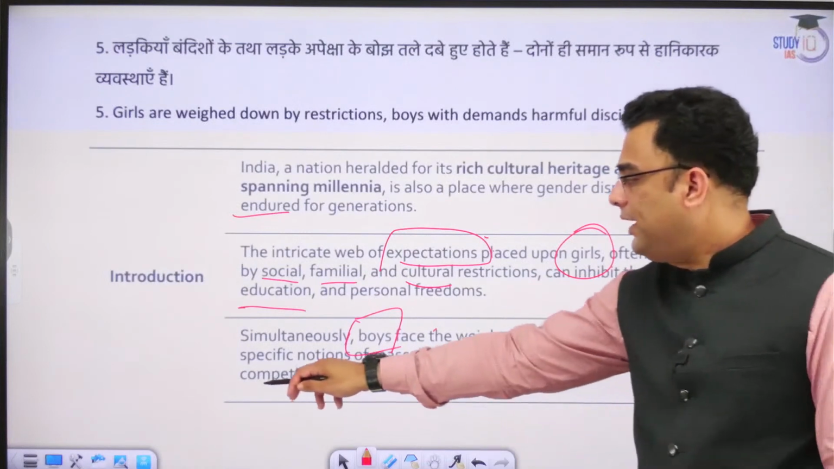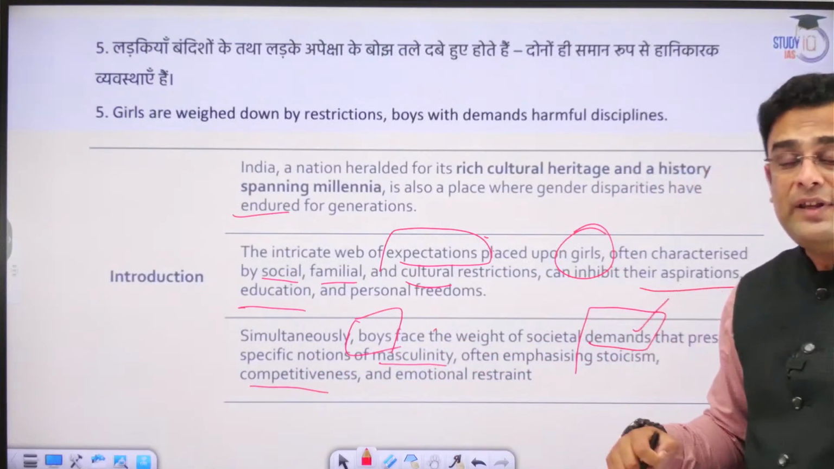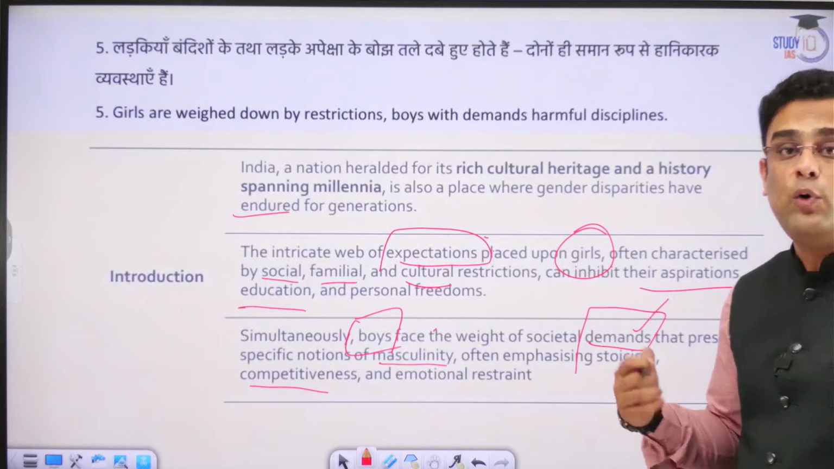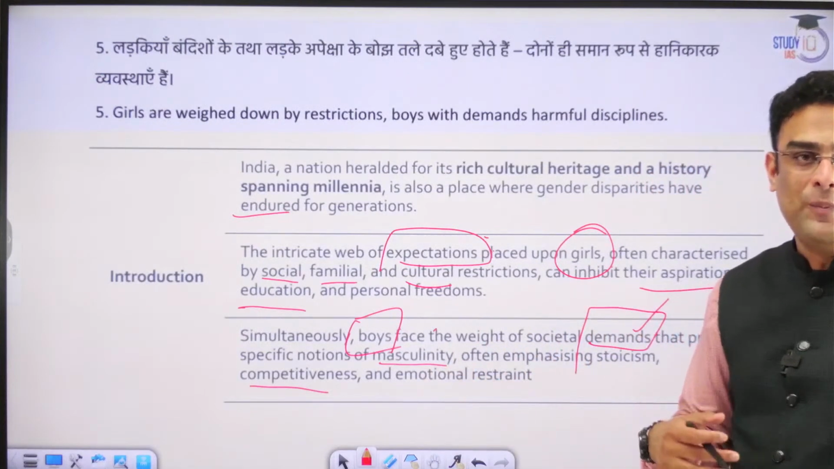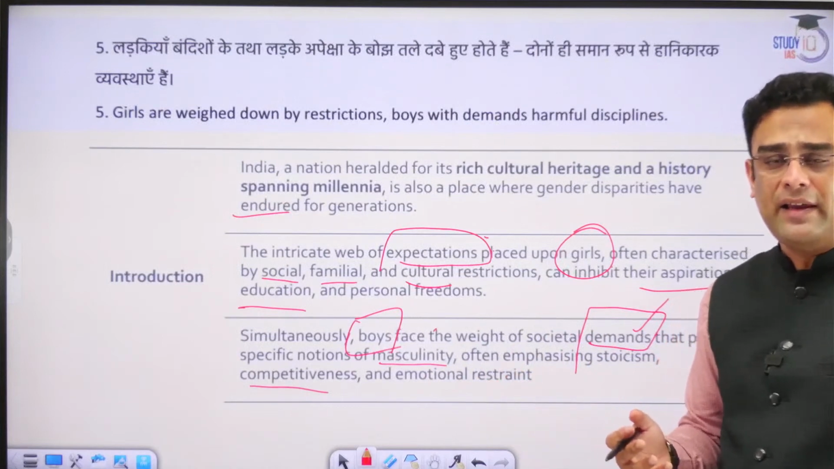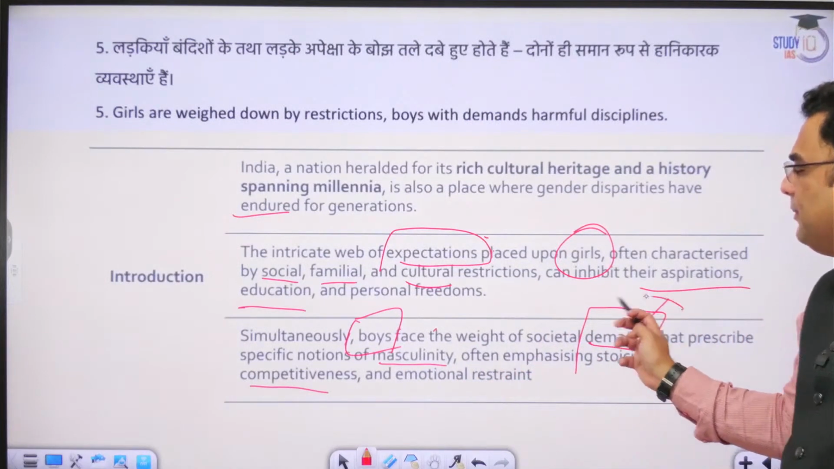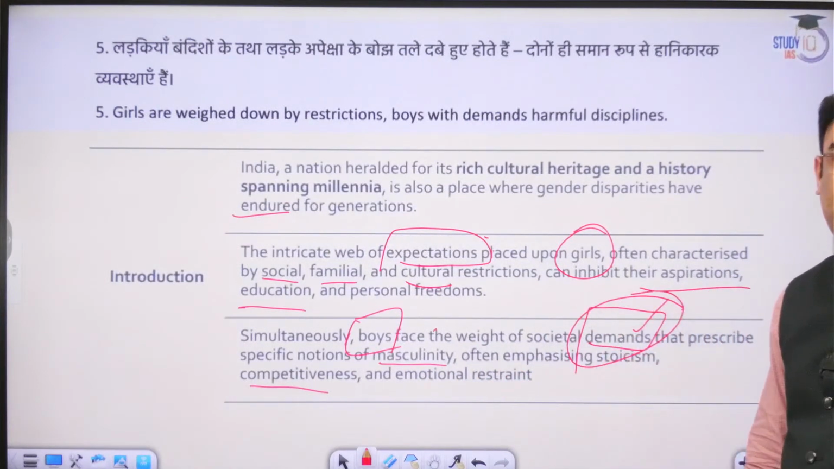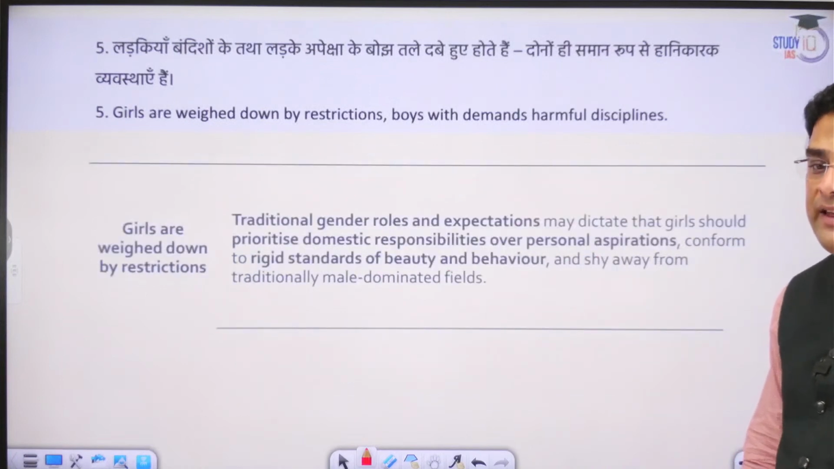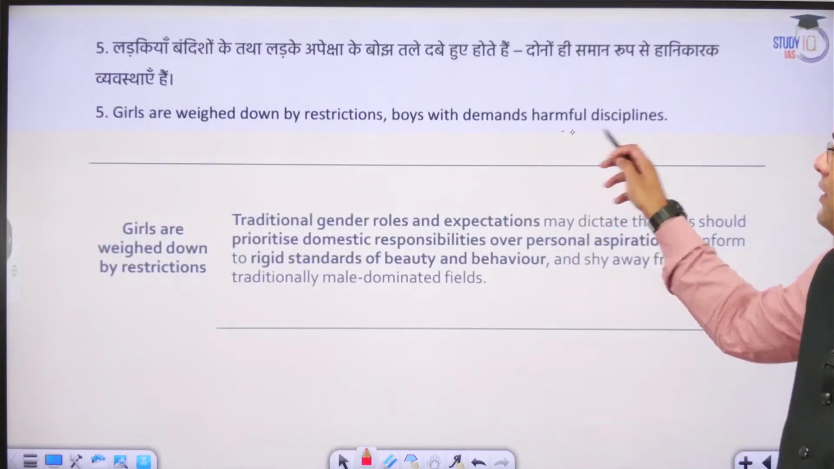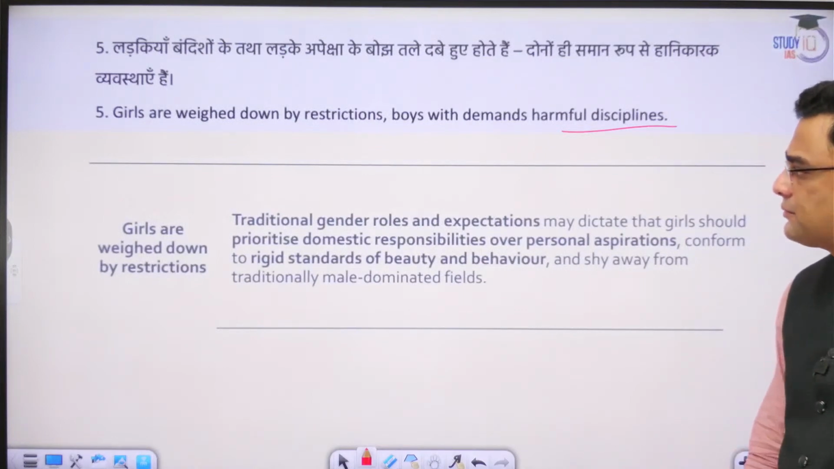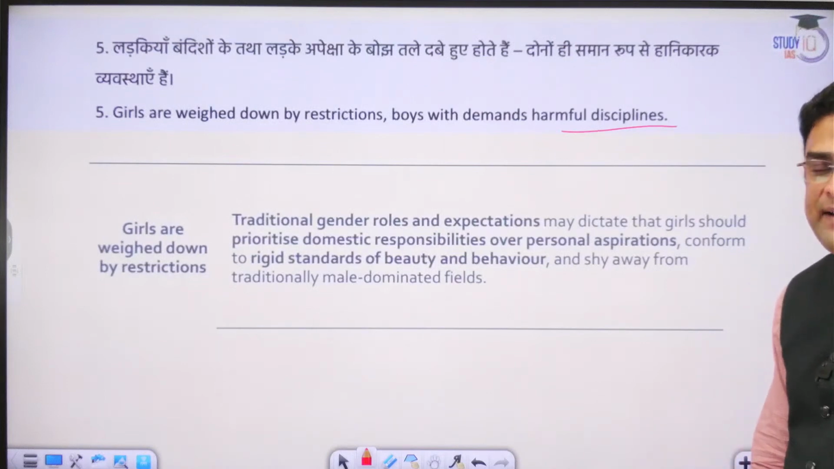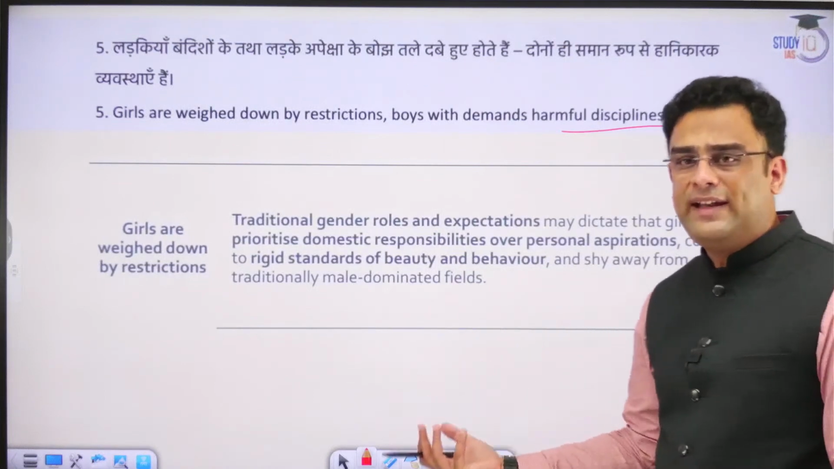A boy has to be competitive. He has to be the breadwinner. He has to earn more than his wife. He may not be allowed to work in his home, as in not provide domestic care. All of these are what? These are demands or expectations that society has from boys, and these too, the topic says, are equally harmful as restrictions on girls. Now, girls weighed down by traditional restrictions, that is certainly something that is very well acknowledged.